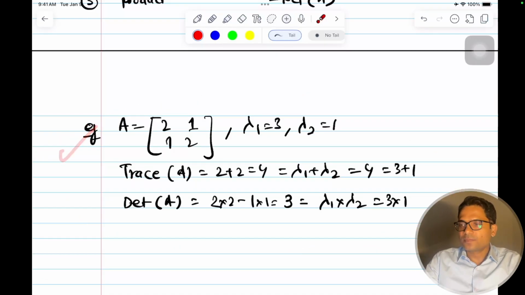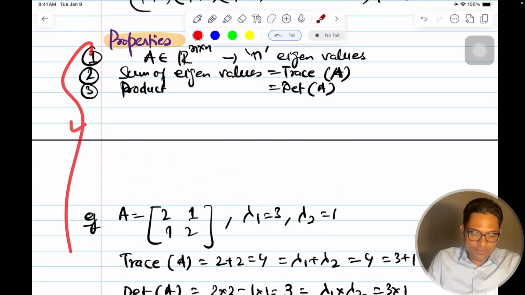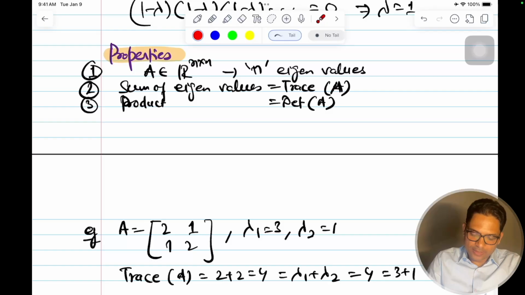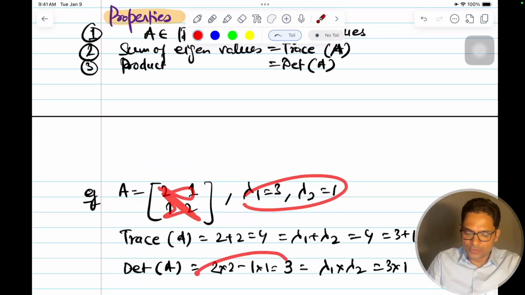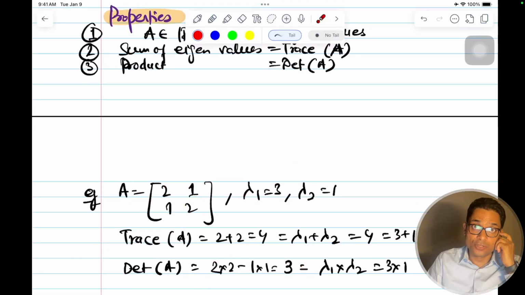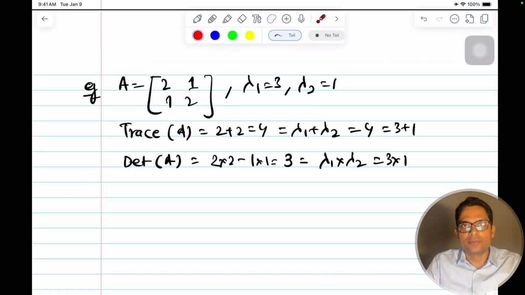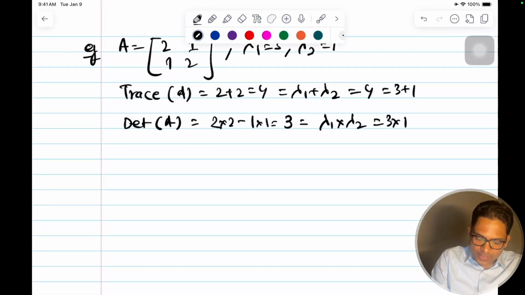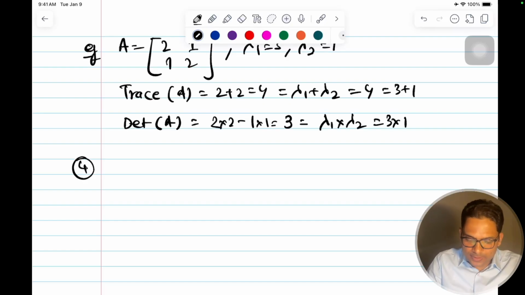So these are some properties. One important property: the trace is equal to the sum of eigenvalues, and the determinant of the matrix is equal to the product of the eigenvalues. These are also used many times for fast computation.